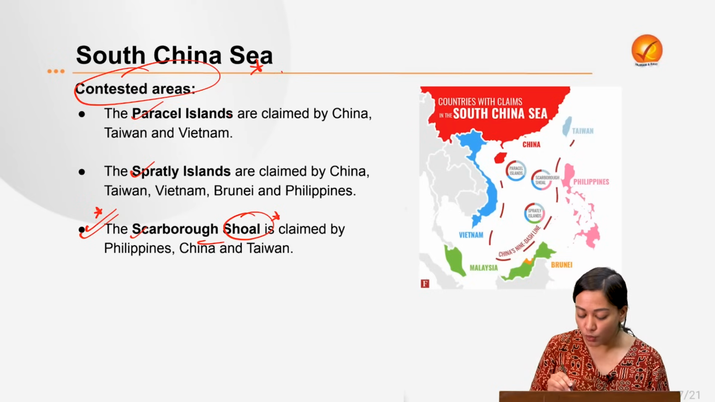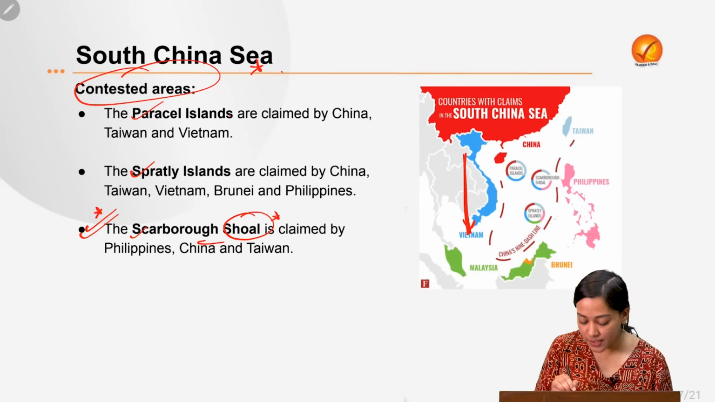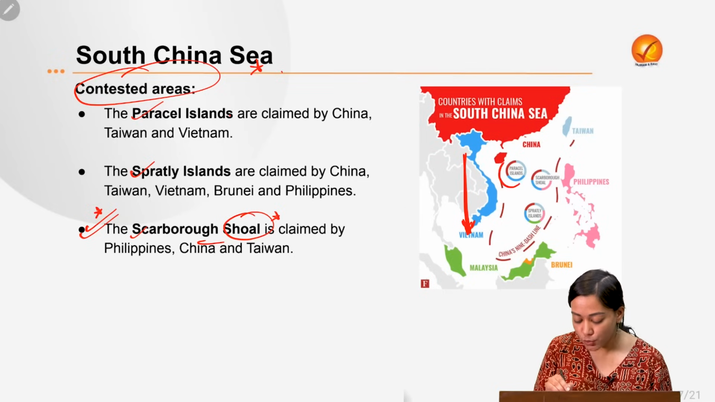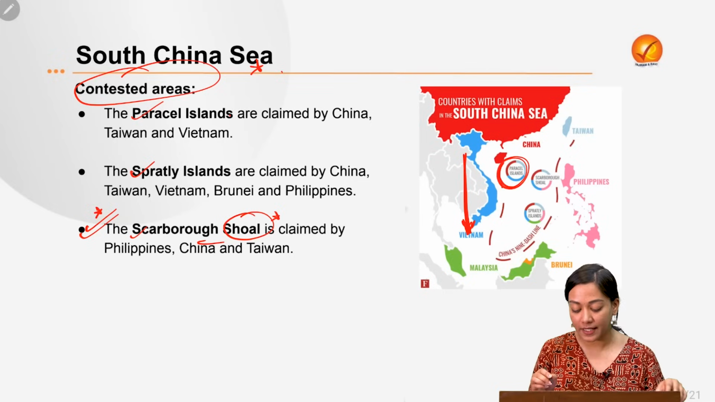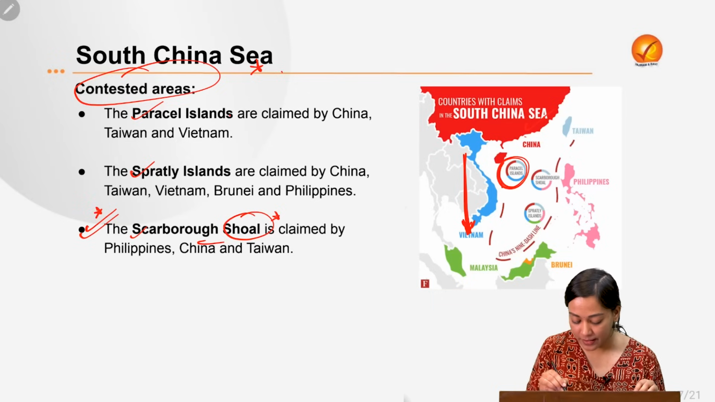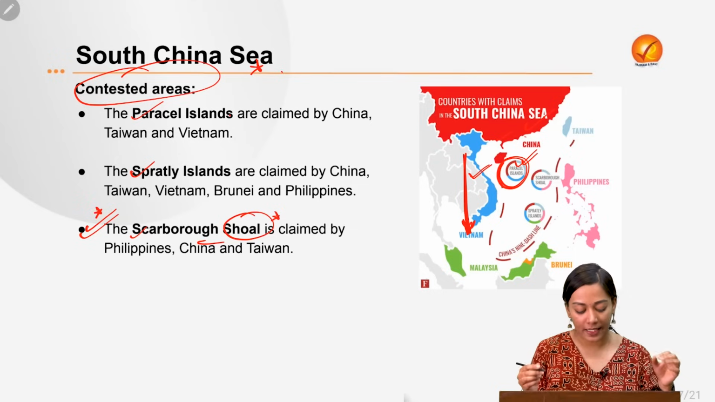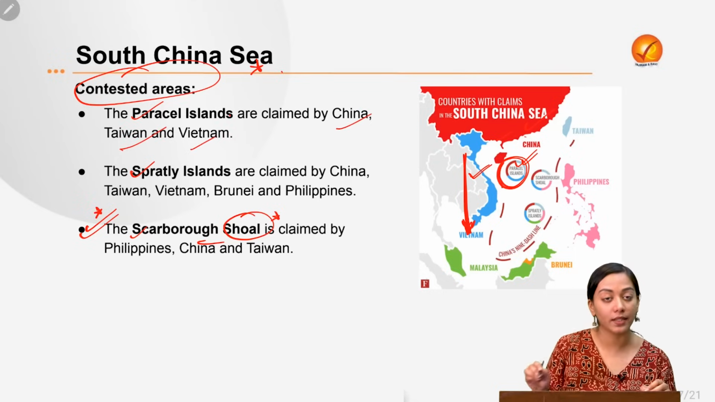So first of all, you also need to understand the sequence because that can also be asked. So in the northernmost area, there is Paracel Island. It has been claimed by China, as you can see. In the vicinity is also Vietnam, and then there's also Taiwan. So it has been claimed by China, Taiwan and Vietnam.